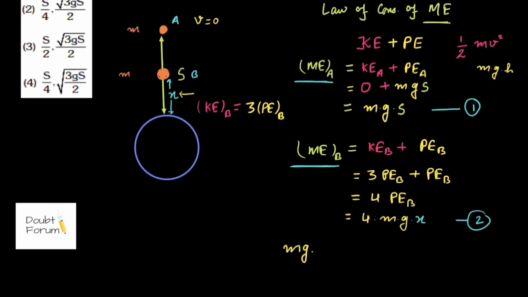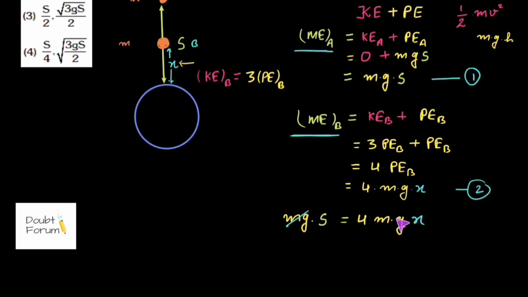mg into s from equation 1. This would be equal to 4 times of mg into x. From here, this mg and mg gets cancelled. So the value of x would come out to be s by 4. So at point B, the height from the surface of earth is s by 4. So this is the first answer, or the one part of our question.